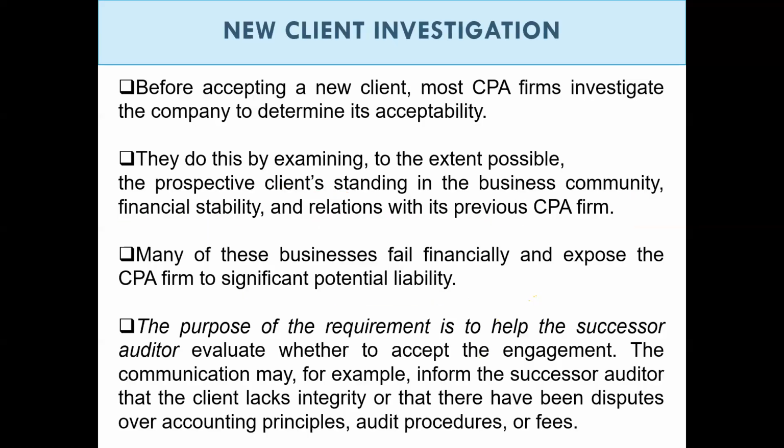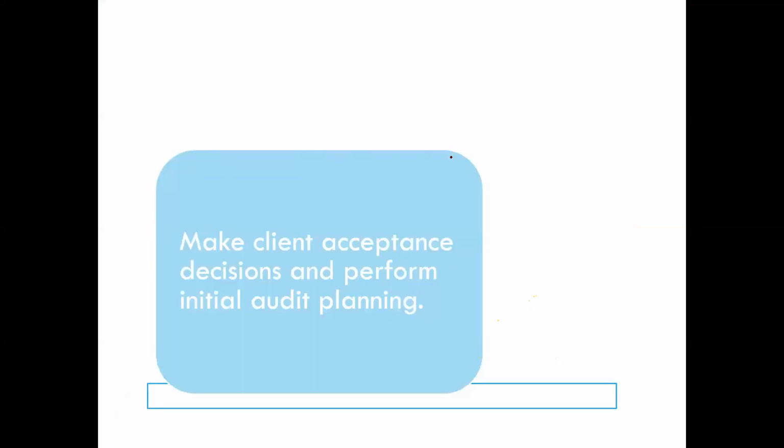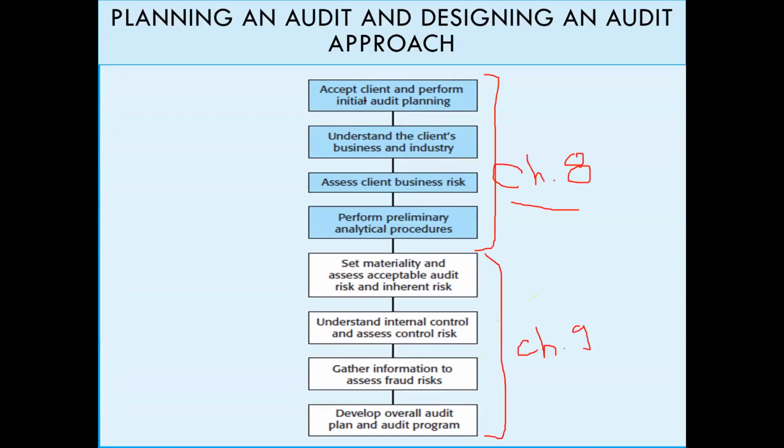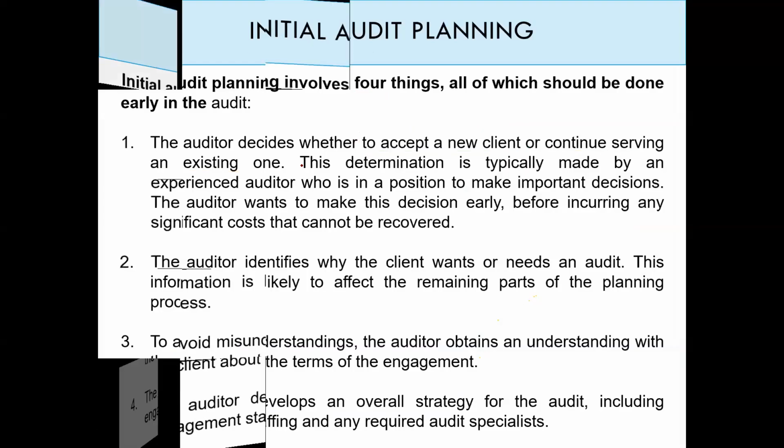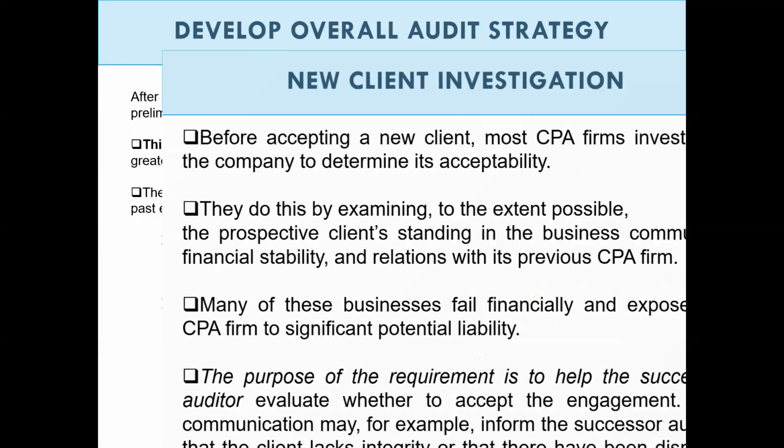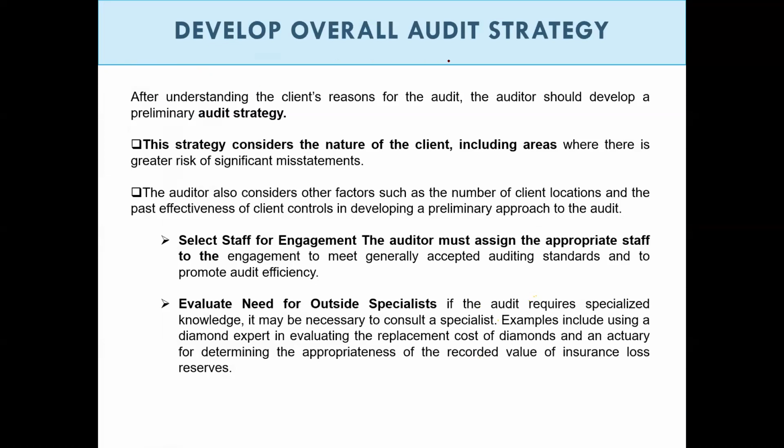So, we did the initial audit plan. We accept and perform the initial audit plan. Very good. When we are doing the initial audit plan, we have to develop an overall audit strategy. After understanding the client's reason for the audit, the auditor should develop a preliminary audit strategy.